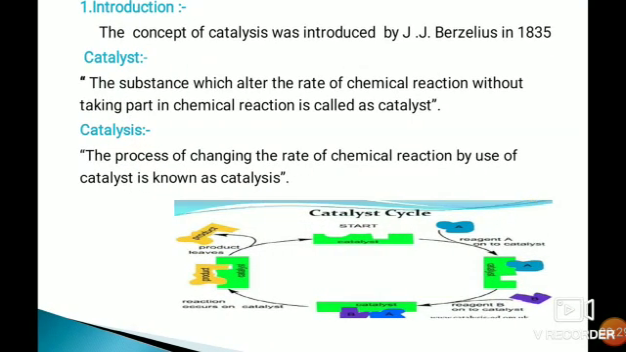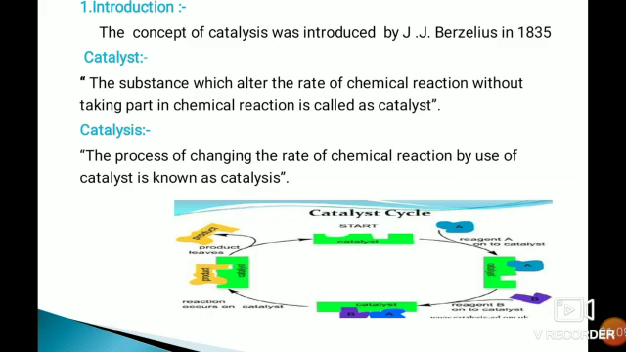The concept of catalysis was introduced by J.J. Berzelius in 1835. In chemical reactions, the role of a catalyst is very important. A catalyst is defined as the substance which alters the rate of a chemical reaction without taking part in the chemical reaction. Means a catalyst changes the rate of chemical reactions, that is, increases or decreases the rate of reactions, but does not take part in the chemical reaction.